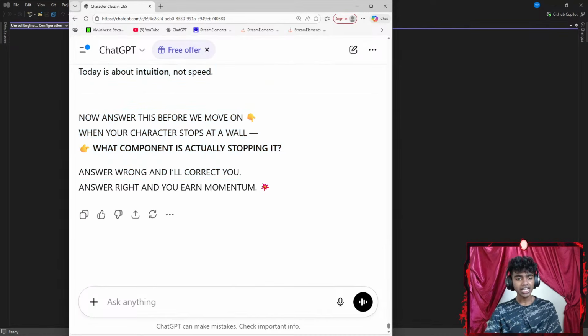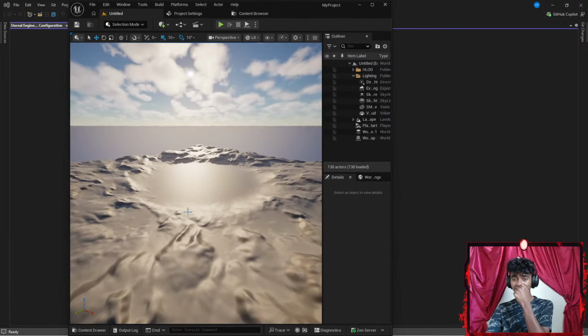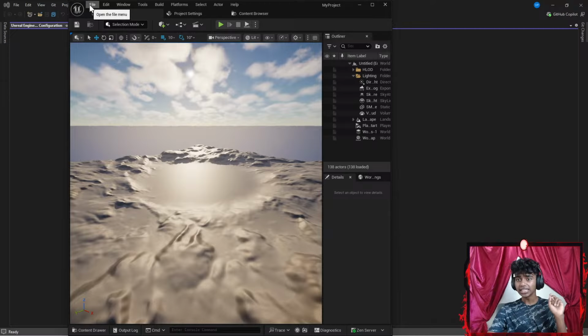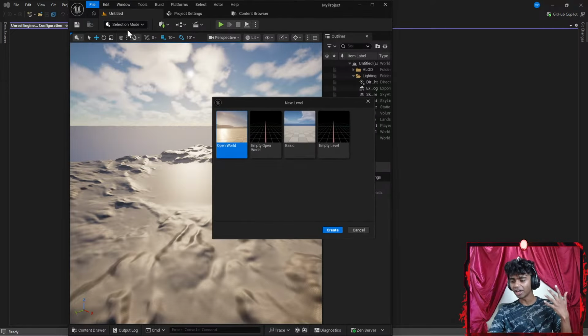Let me go to my Unreal Engine real quick because I'm really excited to show you guys the mesh that I made yesterday. Let's go to File. I want to go ahead and create a new level. Let's go with a basic level.